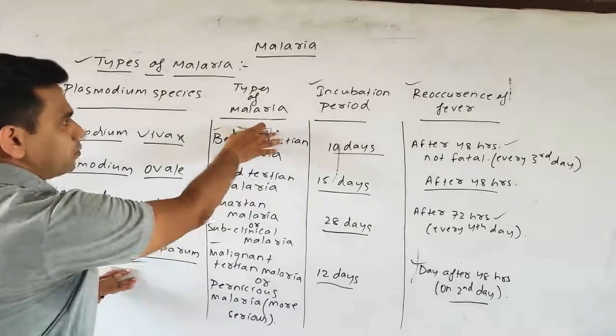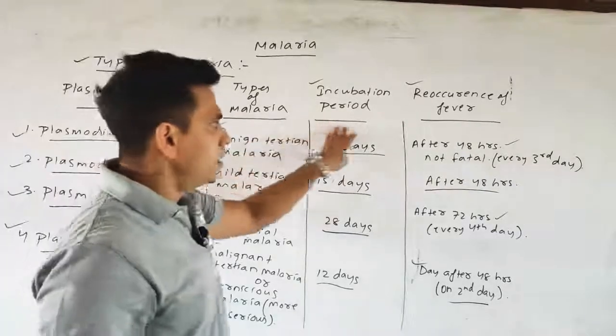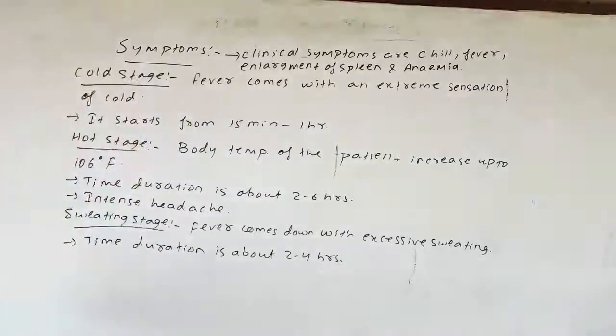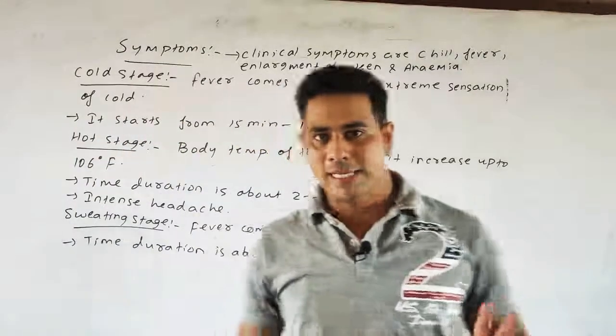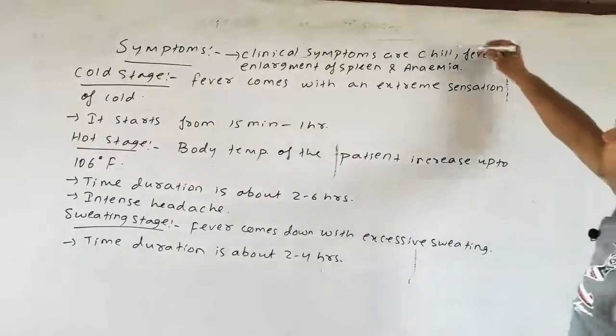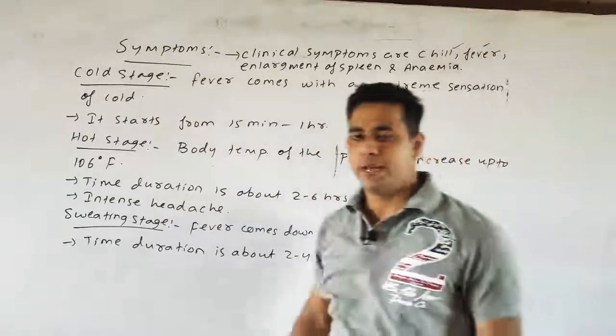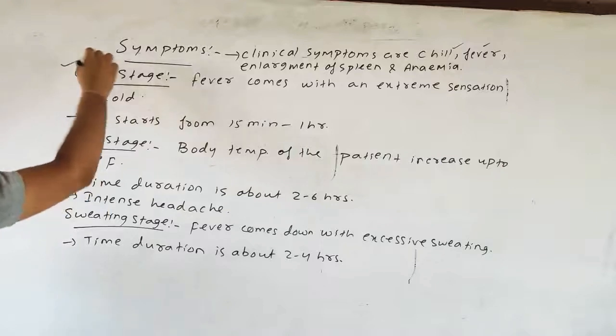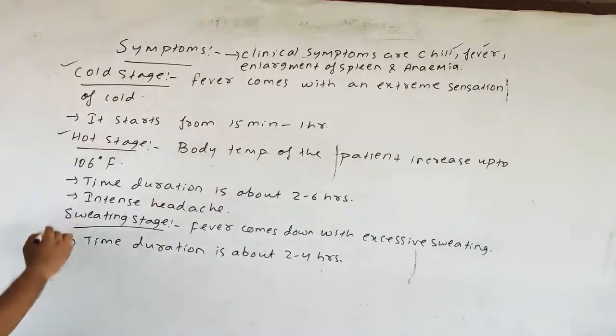Next we discuss the types of malaria, then we discuss the incubation period, next we discuss the reoccurrence of the fever. Now we'll discuss the various symptoms of malaria. Some clinical symptoms seen are chill, fever, enlargement of the spleen, and also anemia. And there are 3 stages of symptoms seen: the cold stage, the hot stage, and the sweating stage.